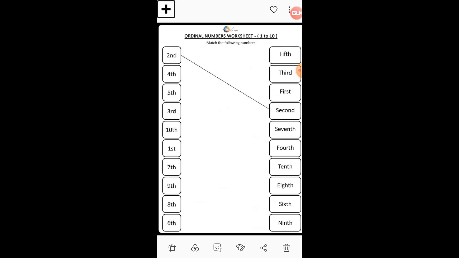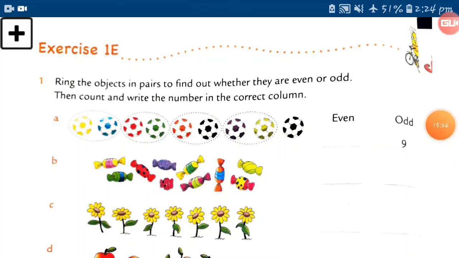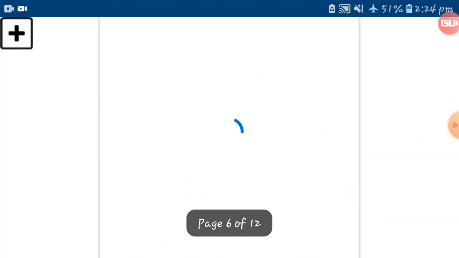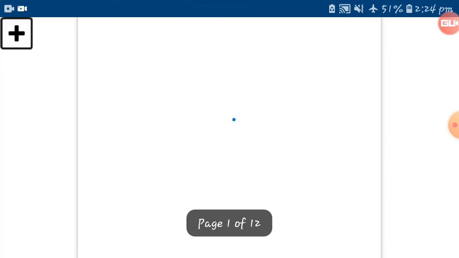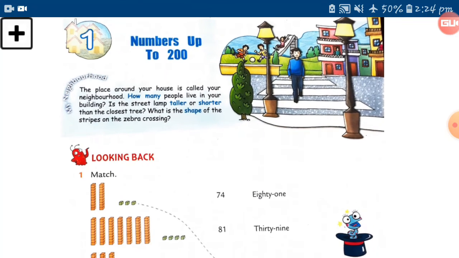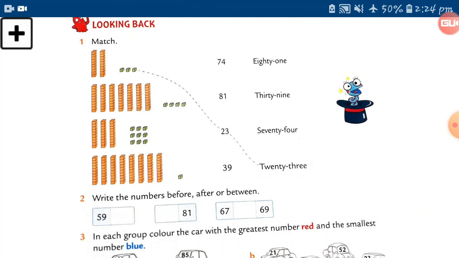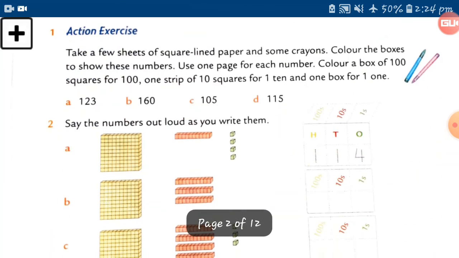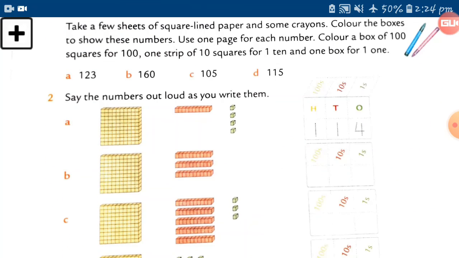Okay, let's see, students. After completing this topic, ordinal numbers, we complete our chapter. This chapter is completed here. Let's see which topics we completed in this chapter. See, the first chapter, numbers up to 200, we completed here. In this we looked back at the first standard also. Exercise 1 we completed. Please note down worksheet 1A in your book. I sent it to you.